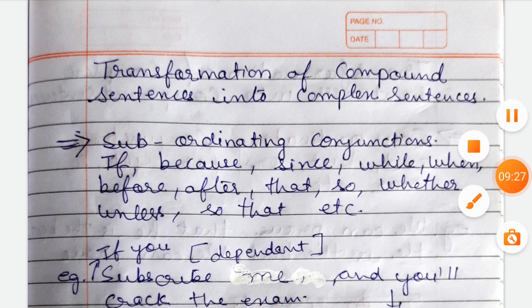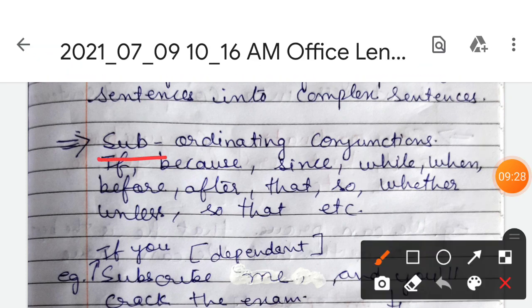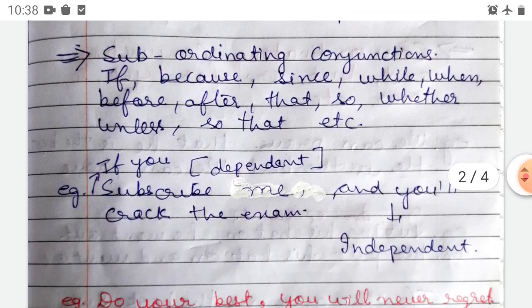Here this is the subordinate conjunction. Subordinate conjunctions are, for example, if, because, since, while, when, before, after, that, so that, whether, unless, etc. So these are the subordinate conjunctions we are going to use. Okay, so let us take the example.